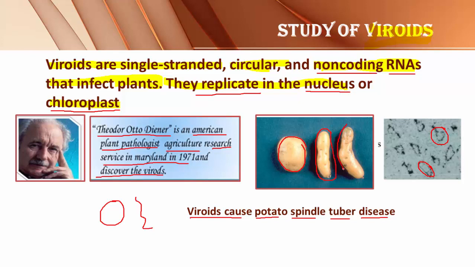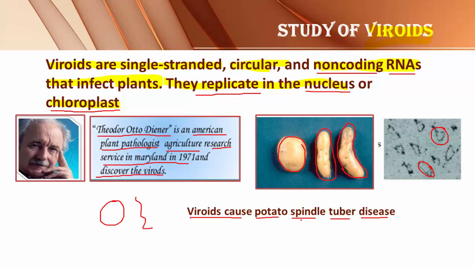This shape of the potato resembles that of a sweet potato. So here the shape of the potato has completely changed. The shape has become tube-like, and this is due to the infection caused by viroid.